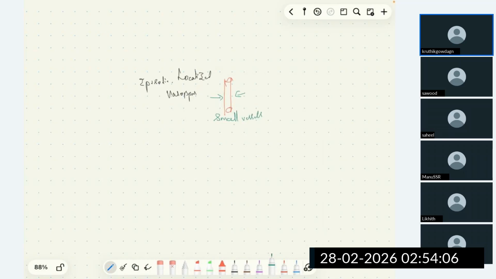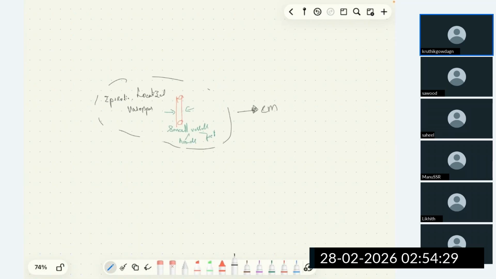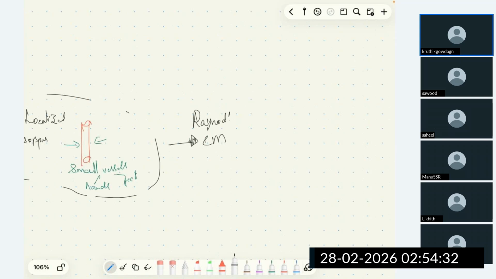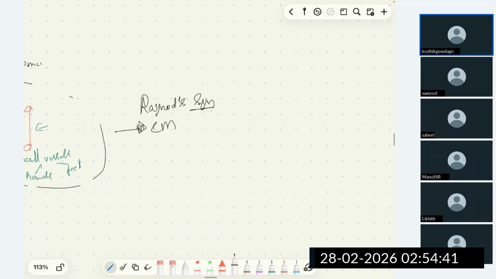Hands and foot. Leading on to temperature and color changes with a sequence of clinical features called Raynaud's syndrome. So this is Raynaud's phenomenon leading on to clinical manifestations called Raynaud's syndrome, which has initially pallor due to vasospasm followed by cyanosis.